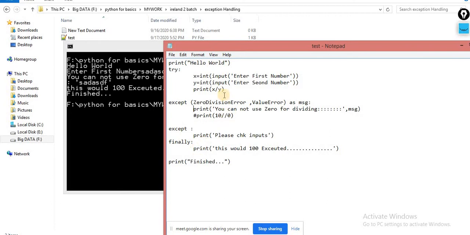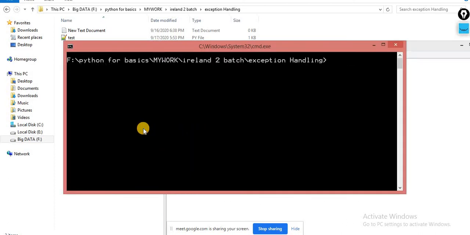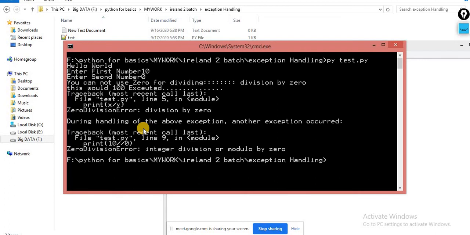Now I showed you two cases. In the first case there is no error, so the finally will be executed. In the second case, the error is raised inside the try block and caught by the except block, and again your finally is executing. Now case number 3, let's suppose this is not a graceful termination, your program is not terminated gracefully. So here I am raising an exception inside the try block. When the exception is raised inside the try block, it goes to the except block, and again inside the except block,